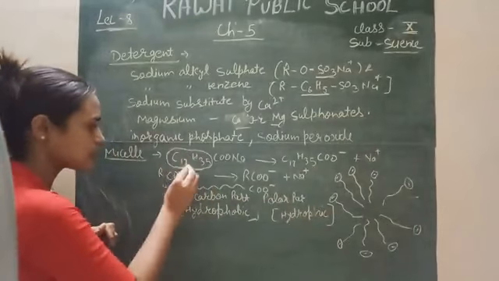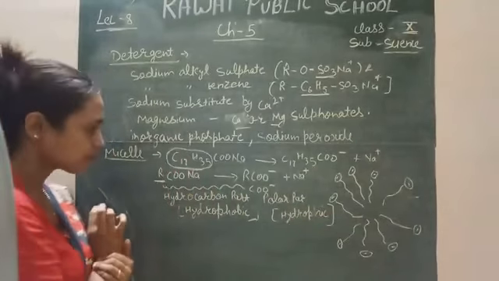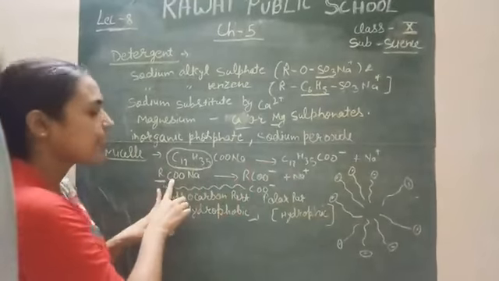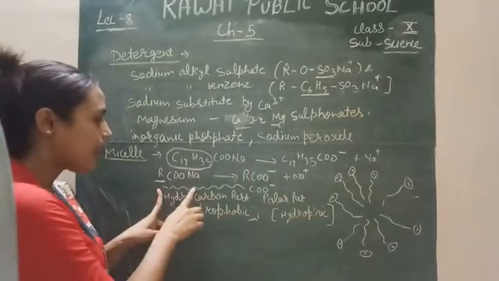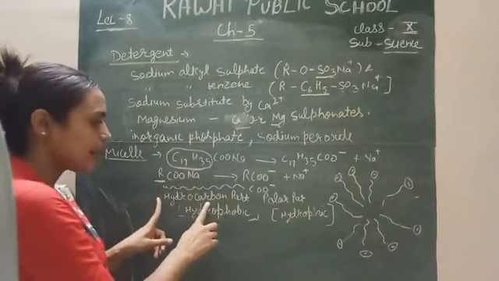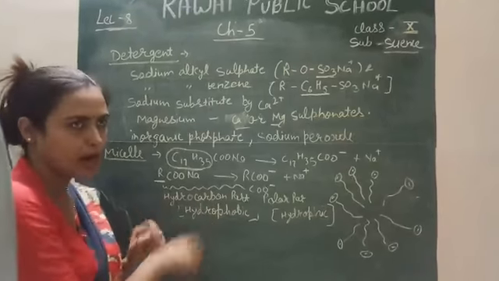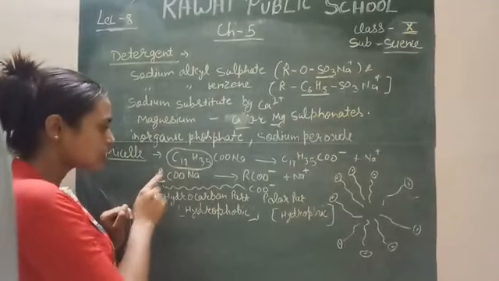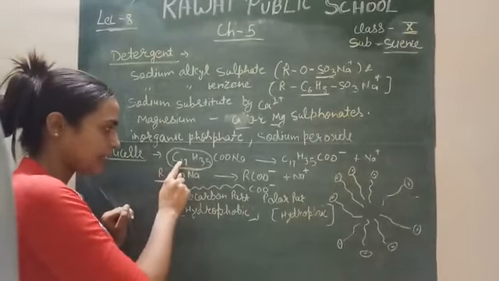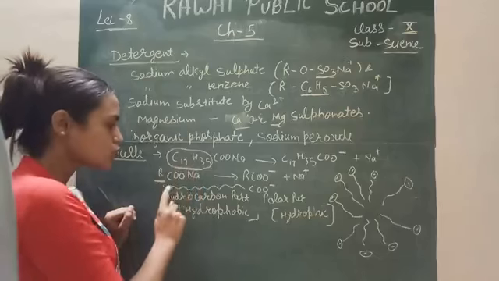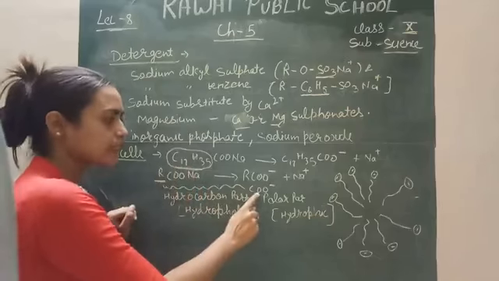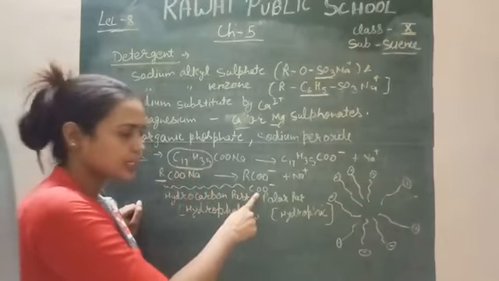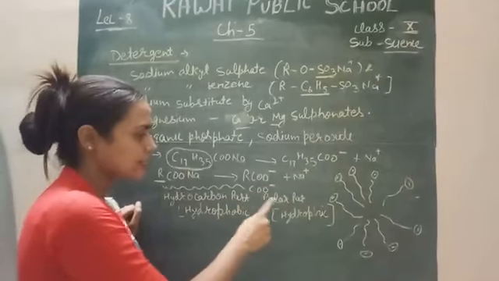We will replace this alkyl group with R, simply, this is the same reaction. This alkyl group has both a head and a tail region. The head part is the hydrocarbon part, meaning hydrogen and carbon are present in this head region, because this is the alkyl group. Alkyl has carbon and hydrogen, so this is the hydrocarbon region, and this is the carboxyl group of the detergent. This carboxyl acts as a polar part.